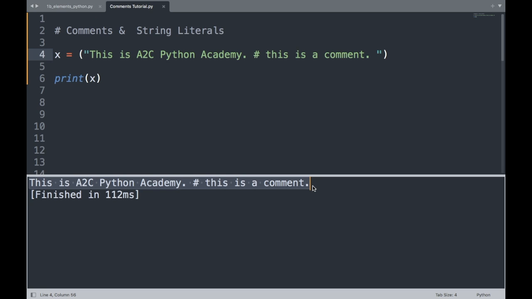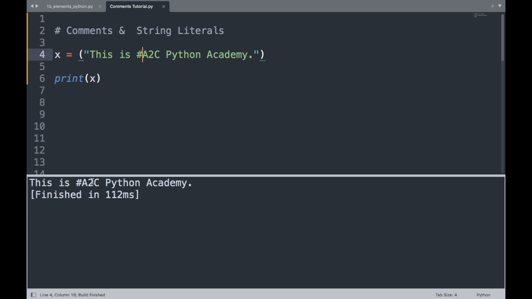The reason it's doing that is because when you put a comment inside of a string literal, Python does not recognize the comment. It cannot be a comment. Let's say I want to make the second half of this string literal a comment. So I want this to be the actual string literal and everything past here to be a comment. When I run that, it does essentially the same thing. It says "This is # A to C Python Academy." You are inside of a string literal. It does not recognize that comment.